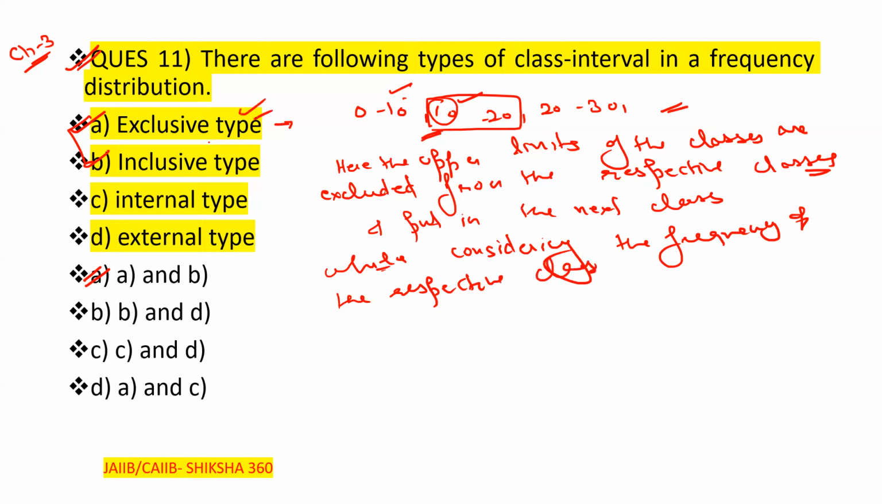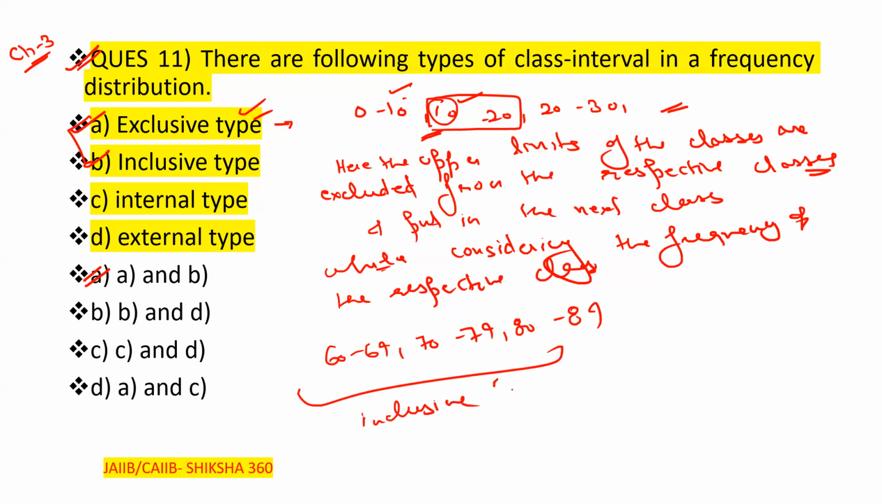Second one is the inclusive type, like we can say 60 to 69, 70 to 79, 80 to 89. All are to be considered under the inclusive type. Clear, all are to be considered under the inclusive type. So these are the types of class intervals in frequency distribution data.